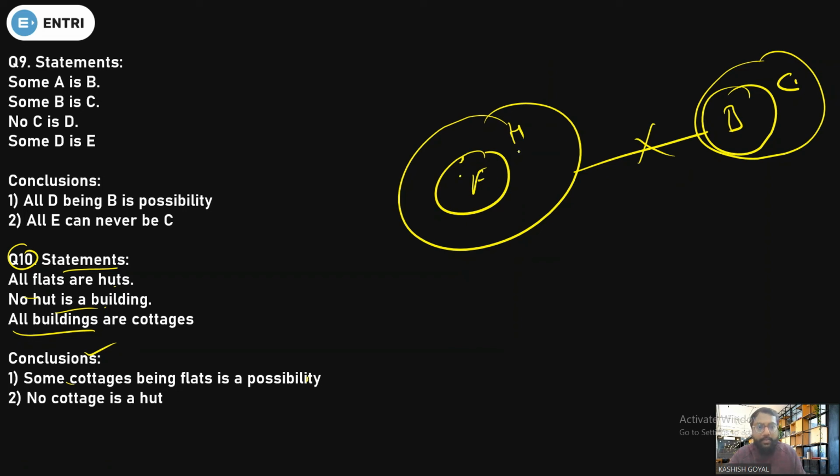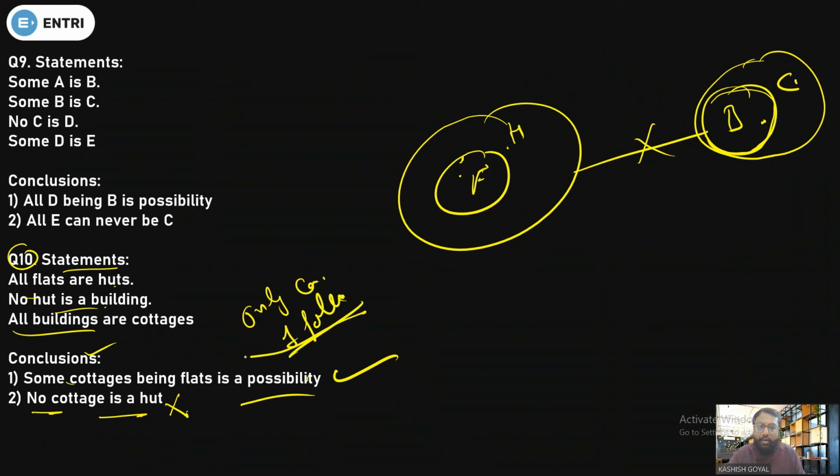Yes, there is a possibility, because you can't take this part, building, into the huts or flats. But you can take the remaining part of C, which is not the part of B, anywhere you want. So yes, there is a possibility. Second, no cottage is a hut. You can't say that, because no hut is a building, but you can't relate that with respect to cottage. So it is wrong. So only conclusion first follows.